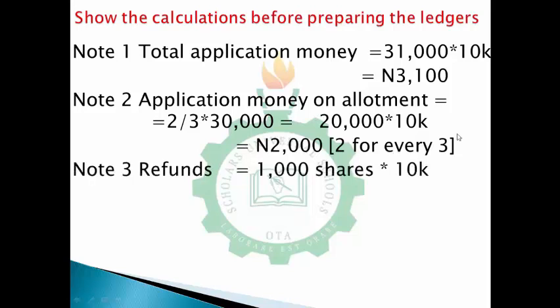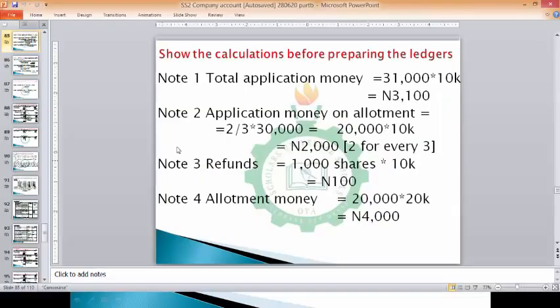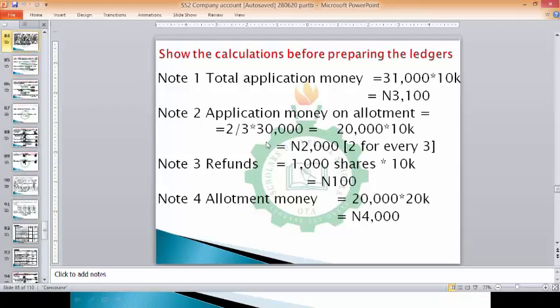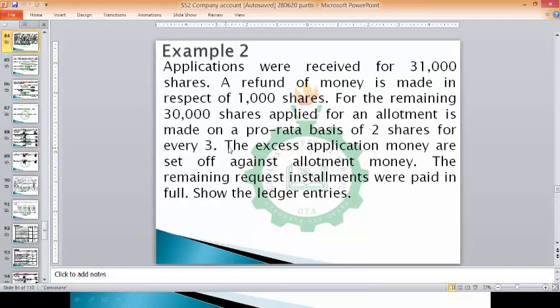Now on the refund, don't forget I'm making the refund of 1,000. So 1,000 times 10 kobo will give me 100 naira. So the refund is 1,000 shares times 10 kobo, which is 100 naira. So for this case, I am done with the application. Now they said the excess application money received is set off against allotment money. The excess of application money received is set off against allotment monies.